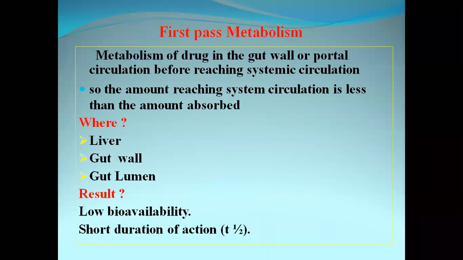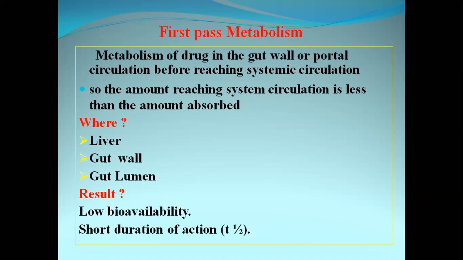Just read it for yourself. First pass means that during the passage of the drug through absorption, at the first step only, the drug will get metabolized. That is, metabolism of the drug in the gut wall, that is the GIT epithelium, or in the portal circulation before reaching the systemic circulation.